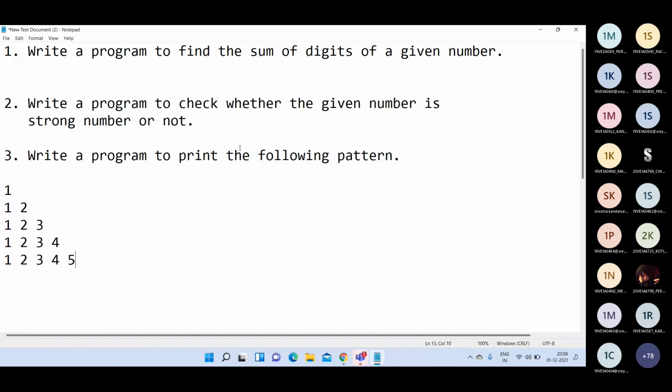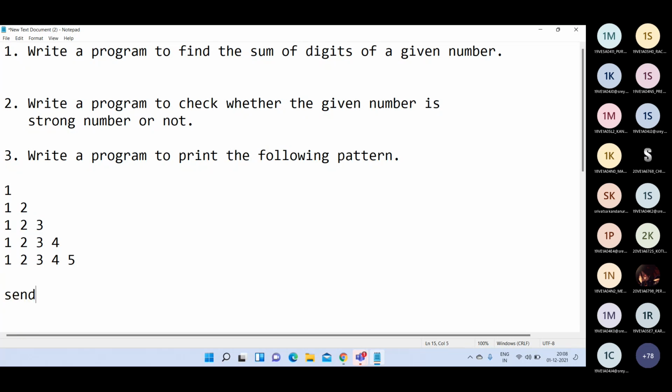Okay. Yes, I will do it. Yeah, you will do it, and you can send your programs with outputs. Do not copy from any other resources. Try yourself, with your own logic, and try to do the programs.